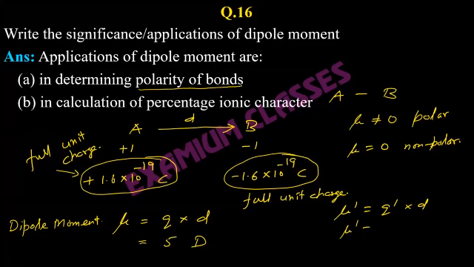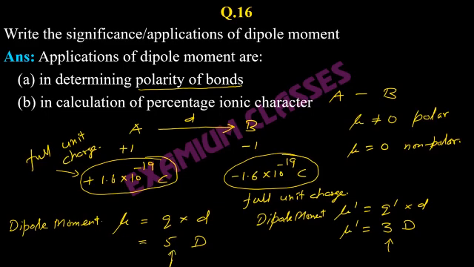This actual dipole moment comes out to be, say, 3 Debye. Then you will compare this 3 with 5, because 5 represents 100% ionic character, and the percentage ionic character will be 3 upon 5 into 100, that is 60%. It means the bond will have 60% ionic character, 40% covalent character.